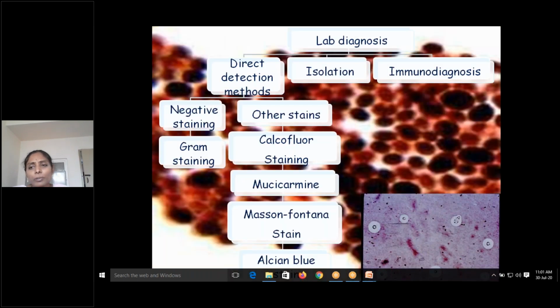Laboratory diagnosis of Cryptococcus meningitis: direct detection methods, isolation and immunodiagnosis. Direct detection methods may be negative staining or gram staining. In fact, more than gram staining, we rely on the negative staining. As we go on, I'll explain how we can do the negative staining. The picture behind you is a gram staining picture showing gram positive budding yeast cells. Other stains like calcofluor staining, that is a fluorescent staining technique, mucicarmine staining, Masson Fontana stain, and Alcian blue can all be used.